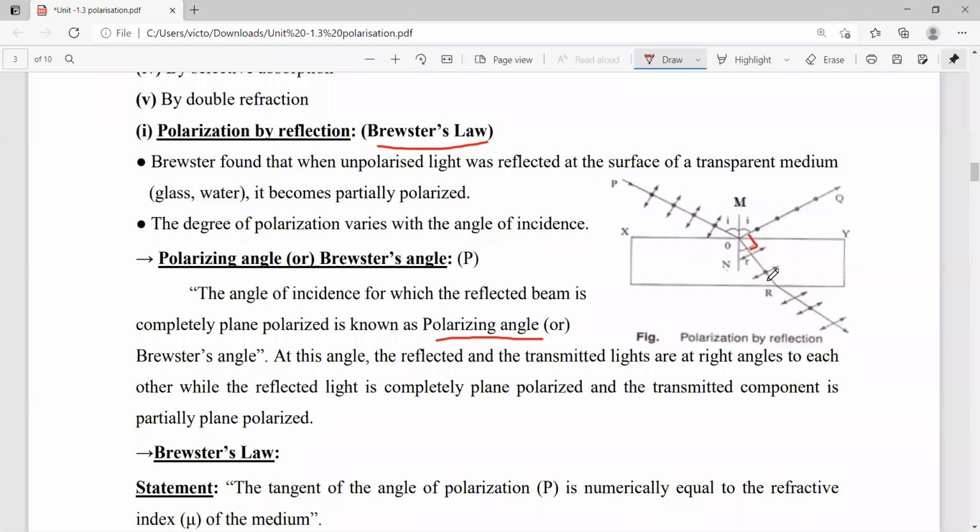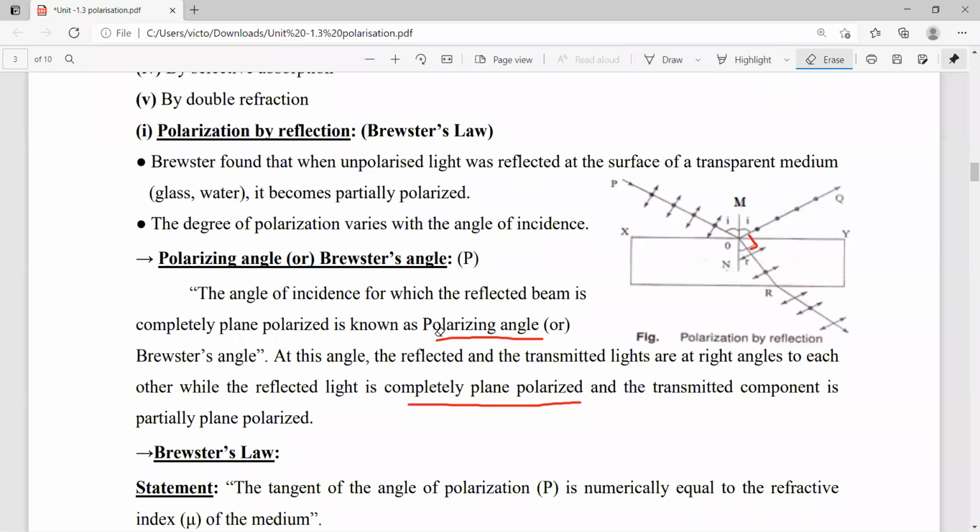They are at right angle to each other. And we can clearly observe from the figure that the reflected side is completely plane polarized light, whereas the transmitted side is partially polarized light. So this happens only at a particular angle of incidence. That angle of incidence is nothing but the polarizing angle.